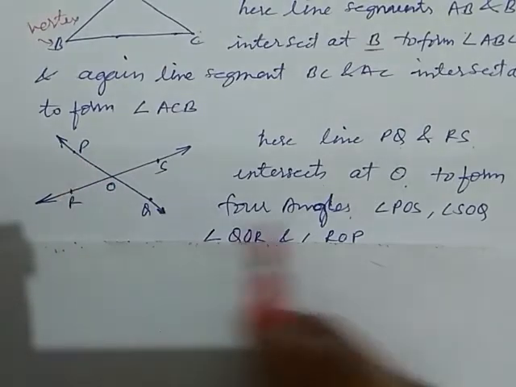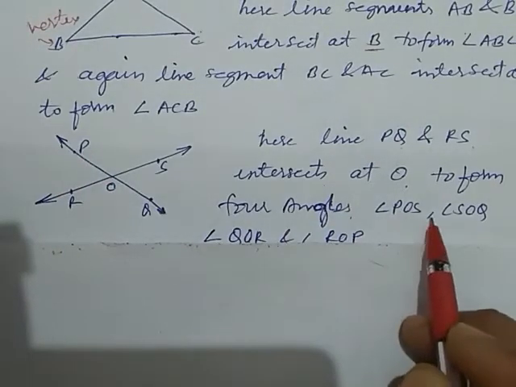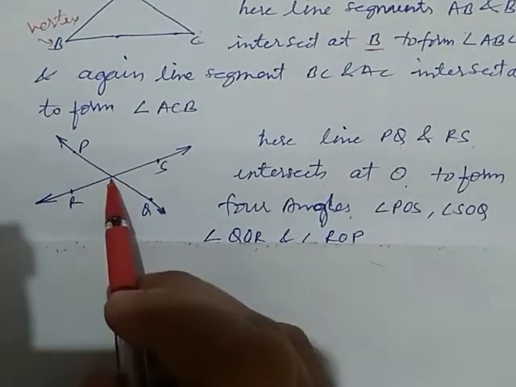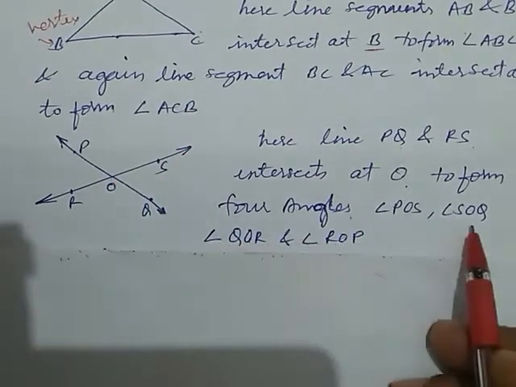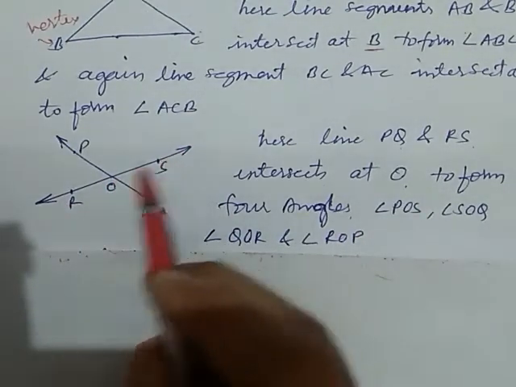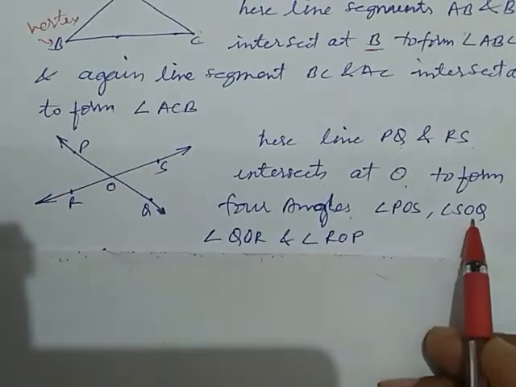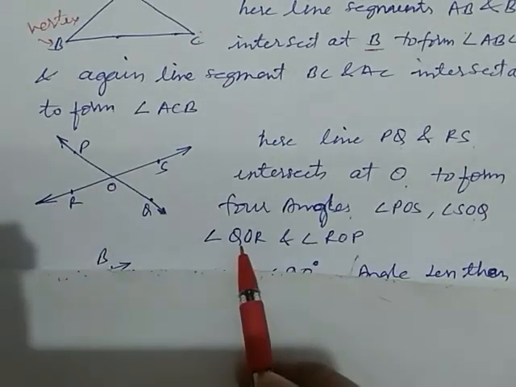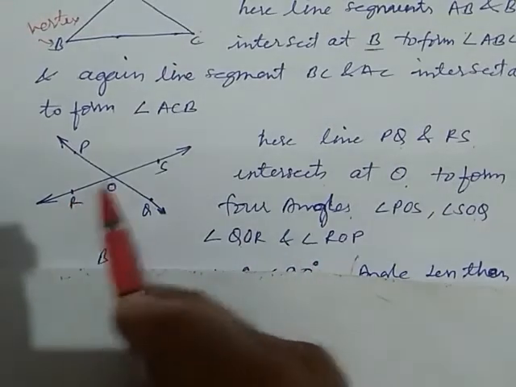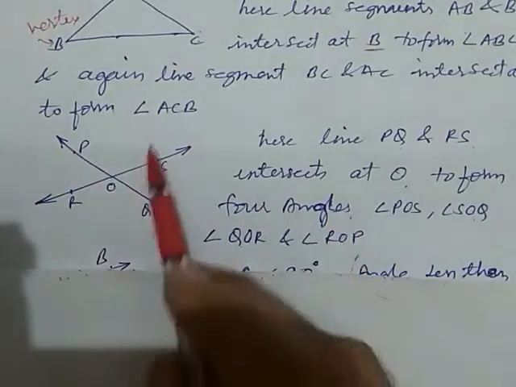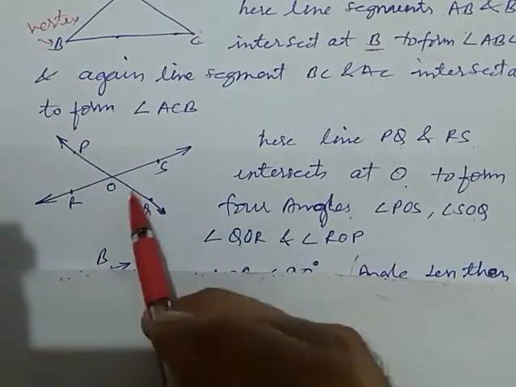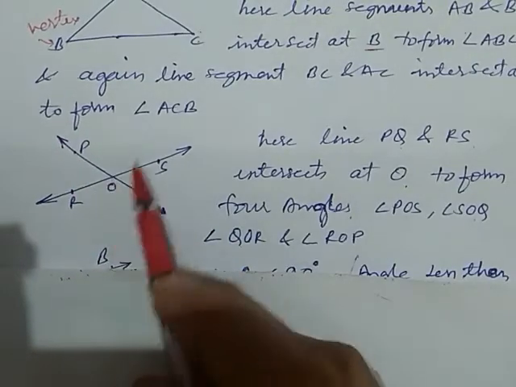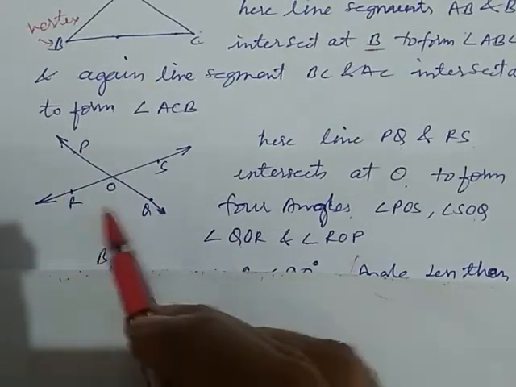Now we are listing them. Angle POS, angle SOQ, angle QOR, and angle ROP. So these two lines by intersecting form four angles.